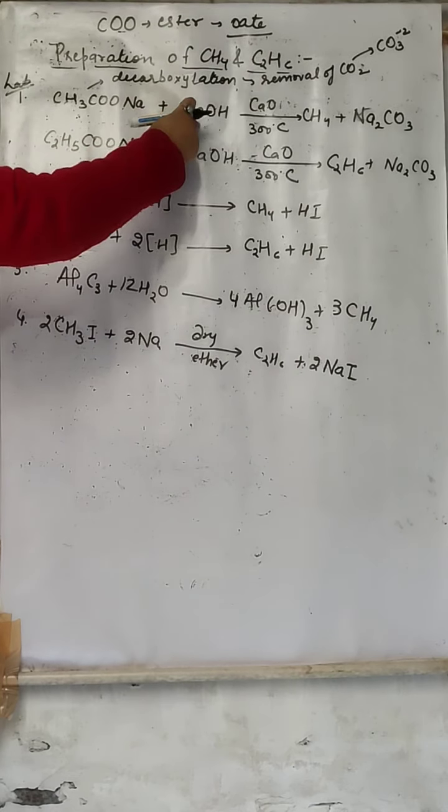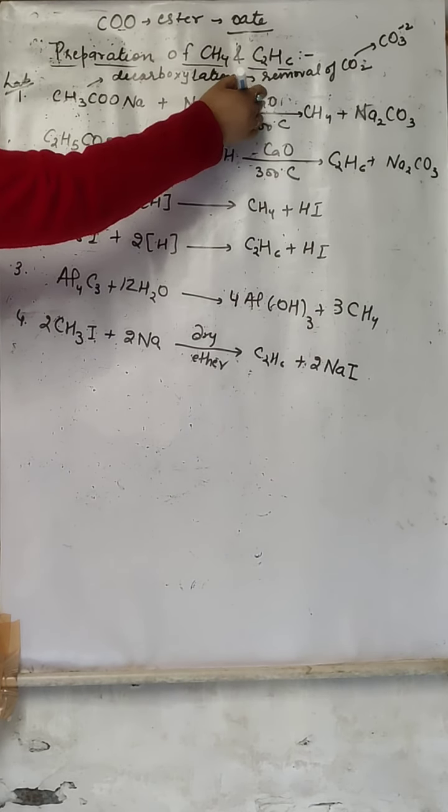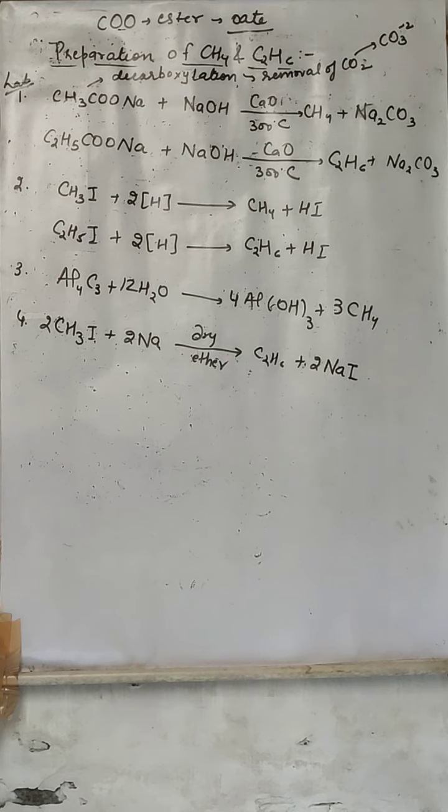React with NaOH, in the presence of CaO at 300 degrees Celsius, this will give you CH4 and Na2CO3. Remember one thing: while writing the reaction you have to balance it. Always write a balanced reaction, and if a condition is there, you need to write the condition also.